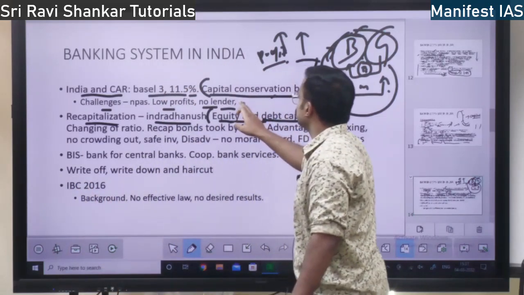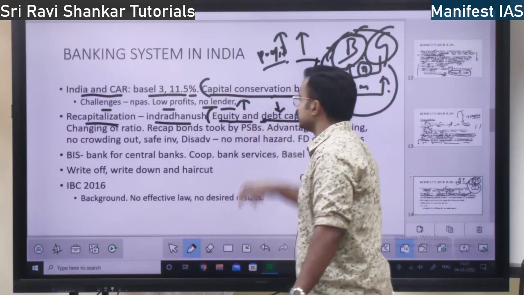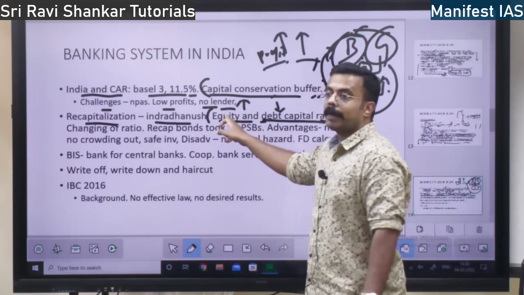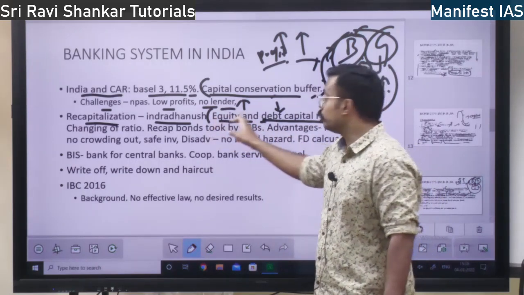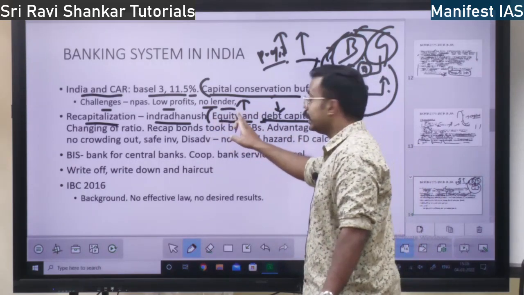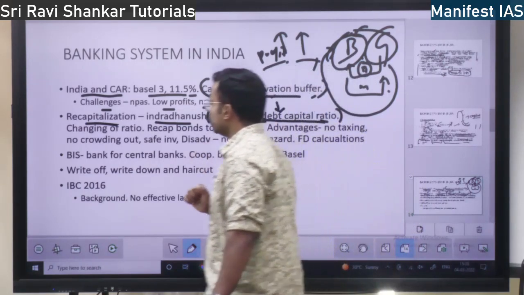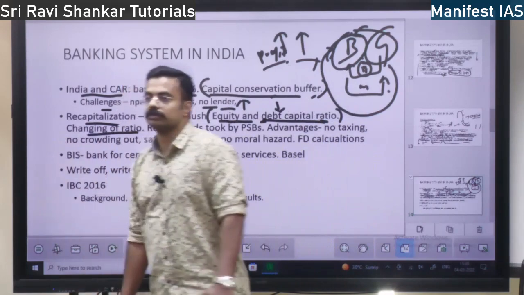Equity will increase, debt will decrease. Equity will increase, debt will decrease by recapitalization. When the government adjusts this equity and debt capital, then recapitalization will take place. So it is changing of this ratio.